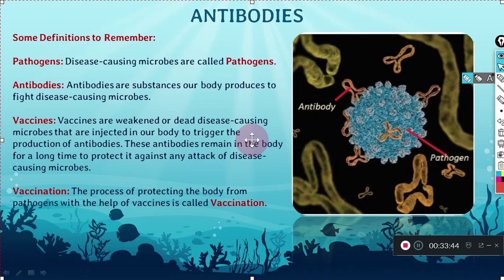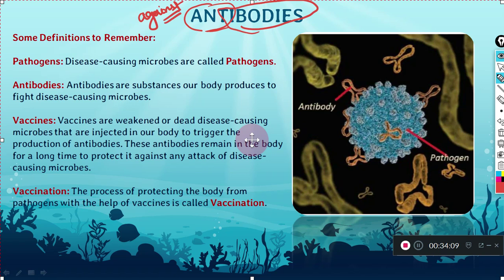It is produced inside your body, like you can see here, these are antibodies. These are being produced inside your body against any pathogen. So what is a pathogen? Any disease-causing microbe we call a pathogen.